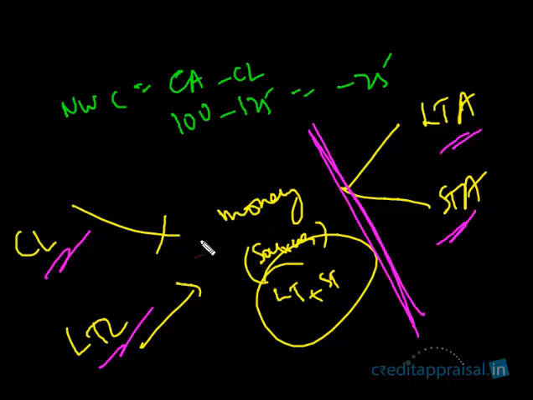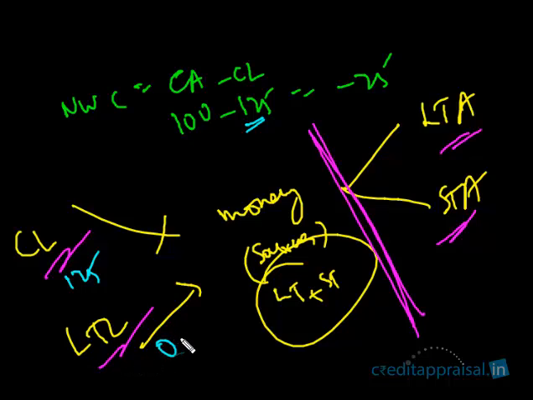Let us concentrate on this portion. If the company got some money from various sources, there are only two ways it can be spent: on the current assets or on the long-term assets. So have a look at this scenario. In this scenario, the company has got funds from 125 lakhs of current liabilities.